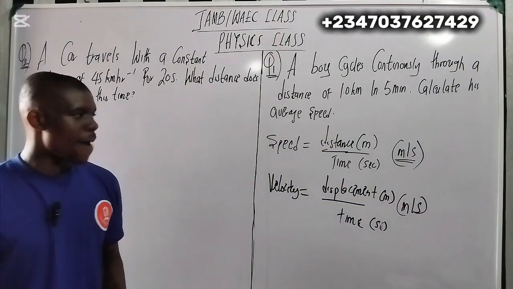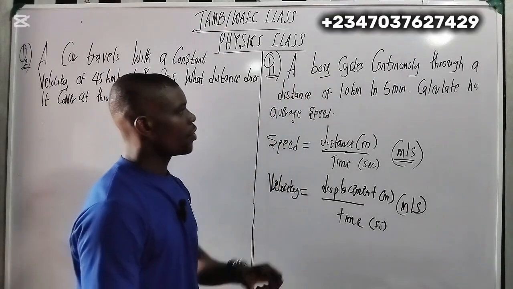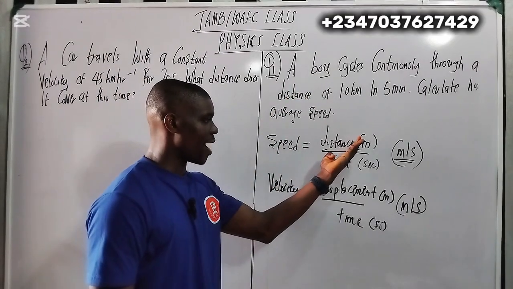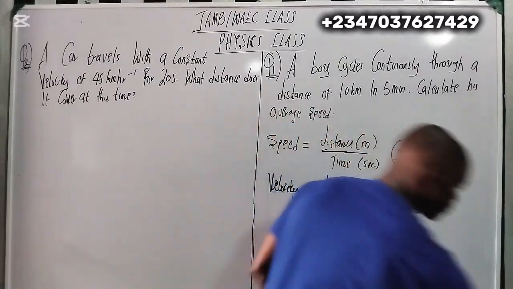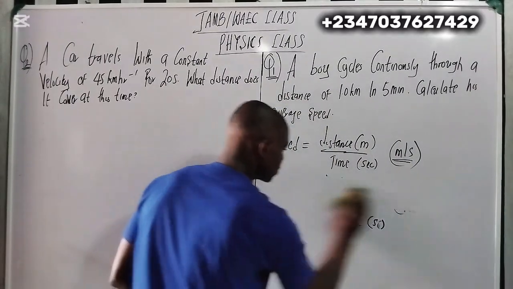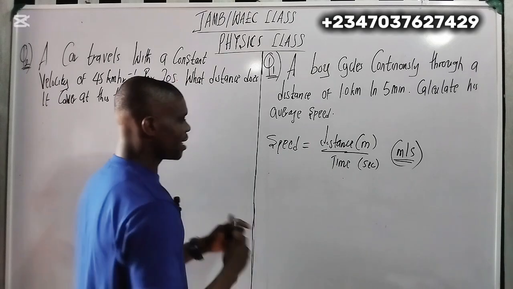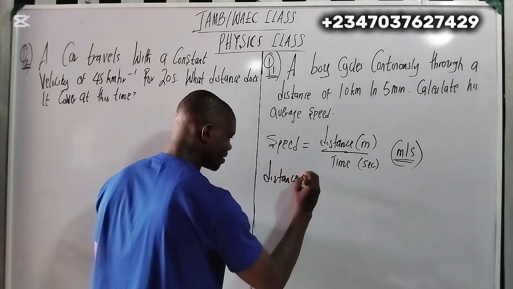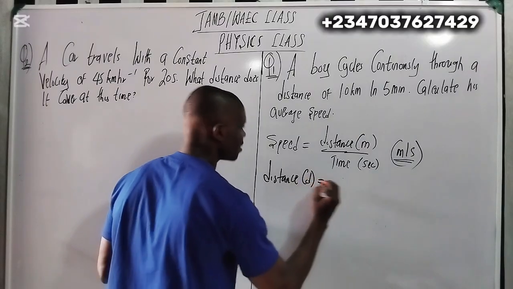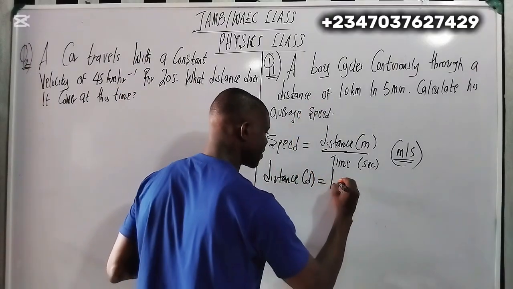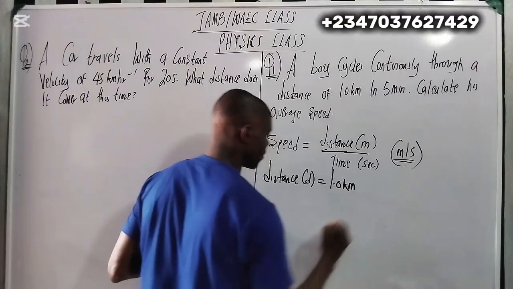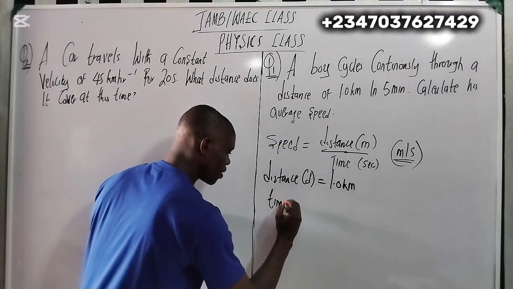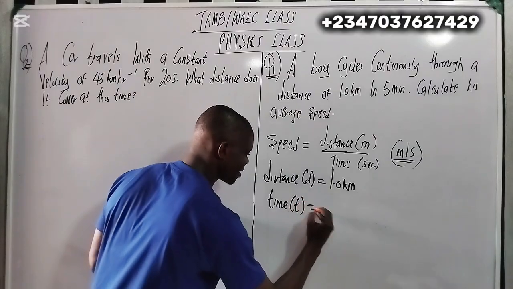Now, here you see that a boy cycles through a distance. So they gave me a distance here. The distance D is 1.0 kilometer, and the time given to me, T, is 5 minutes.